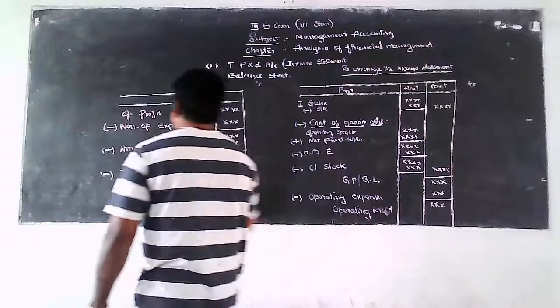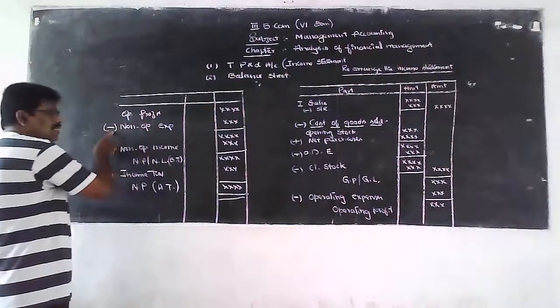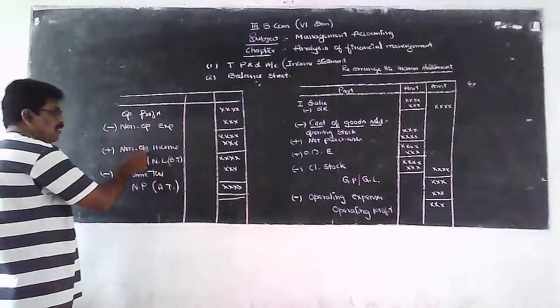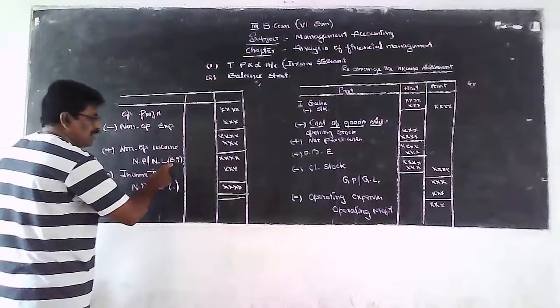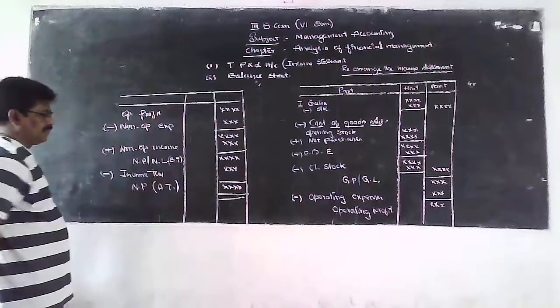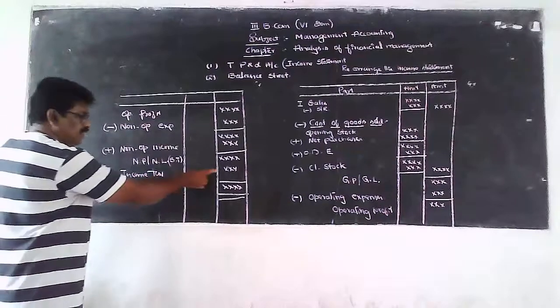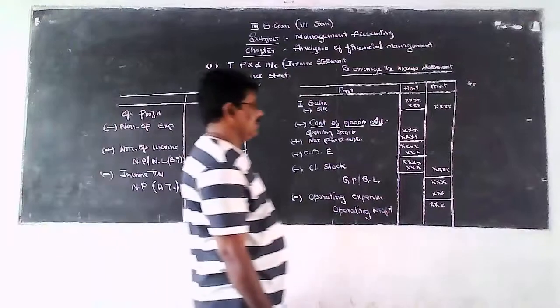So with that profit, minus non-operating expenses if any and add any non-operating income, then we get net profit or net loss before tax. From that deduct income tax if any, then we get net profit after tax.